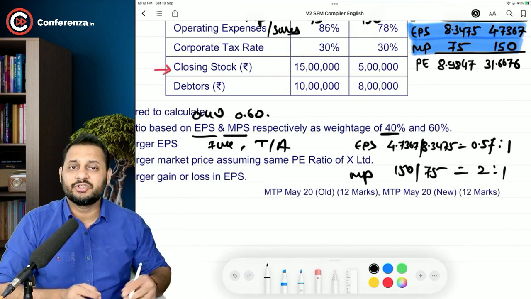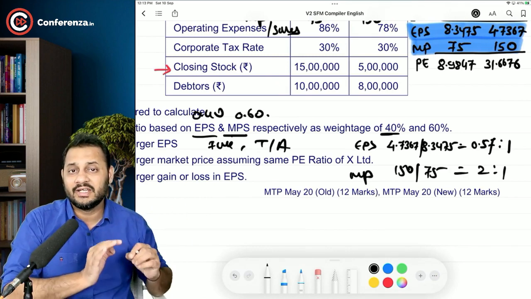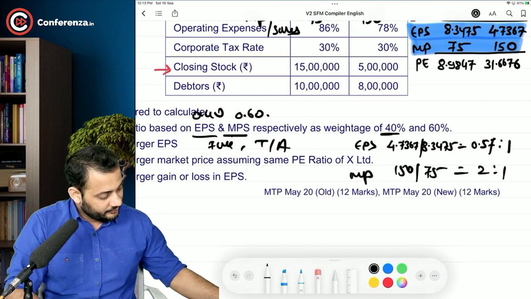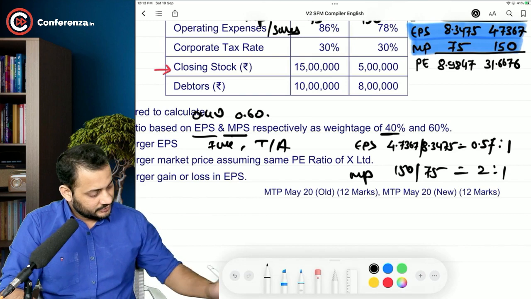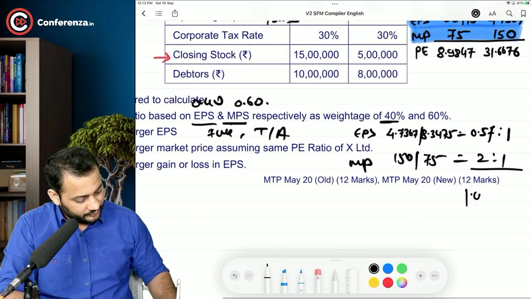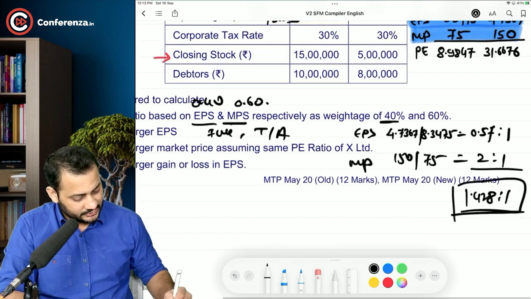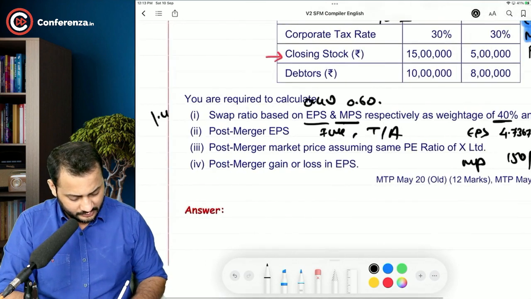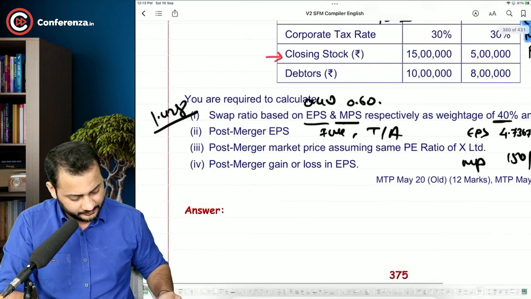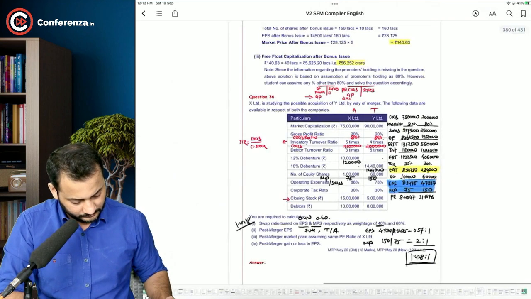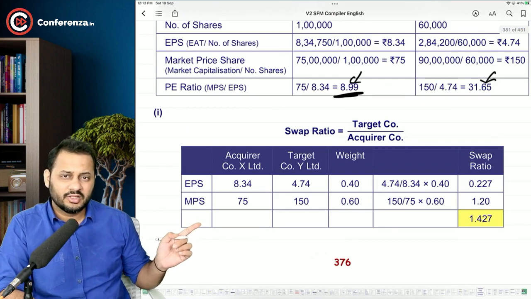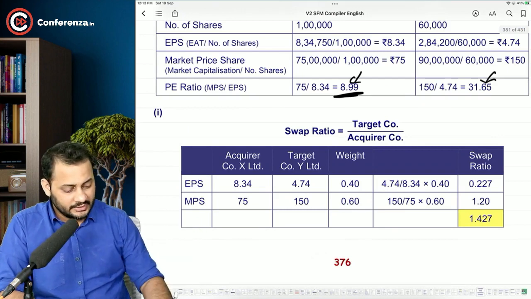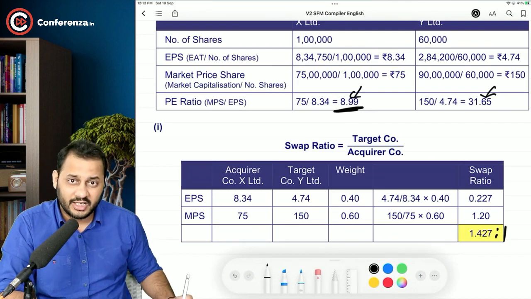Now these exchange ratios will be multiplied with the weight of 40 and 60%. So 0.57 into 0.40 and 2 into 0.60, that comes to 1.428:1. This is the swap ratio, 1.428. Let me just check once again. See, 1.427. Rounded off difference, 1.427. That means for every share of the target company, you are going to issue 1.427.